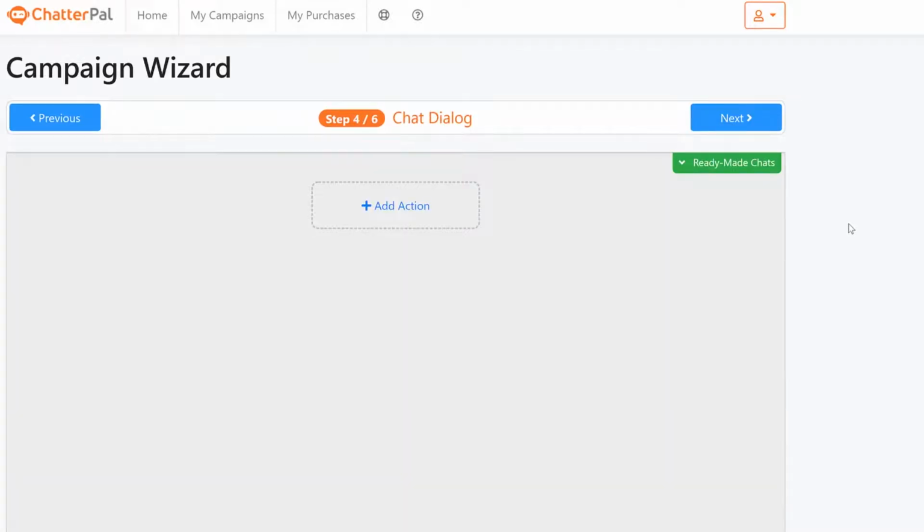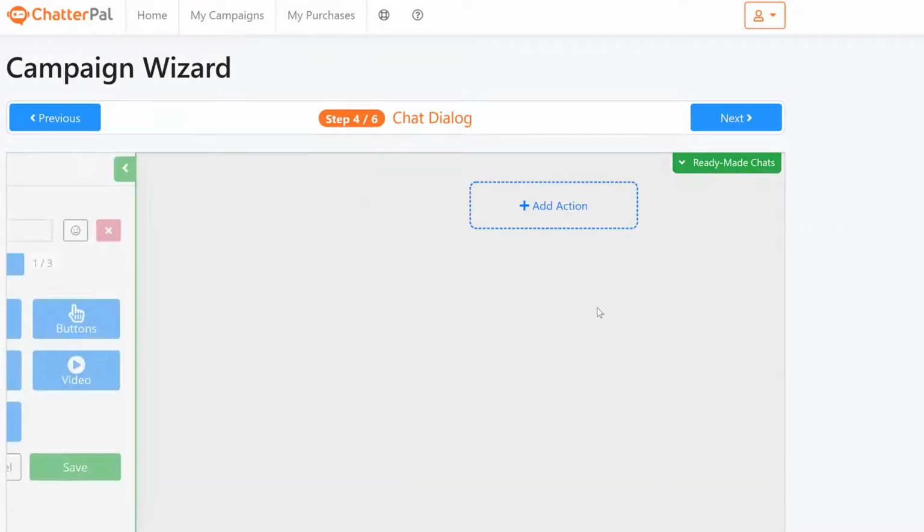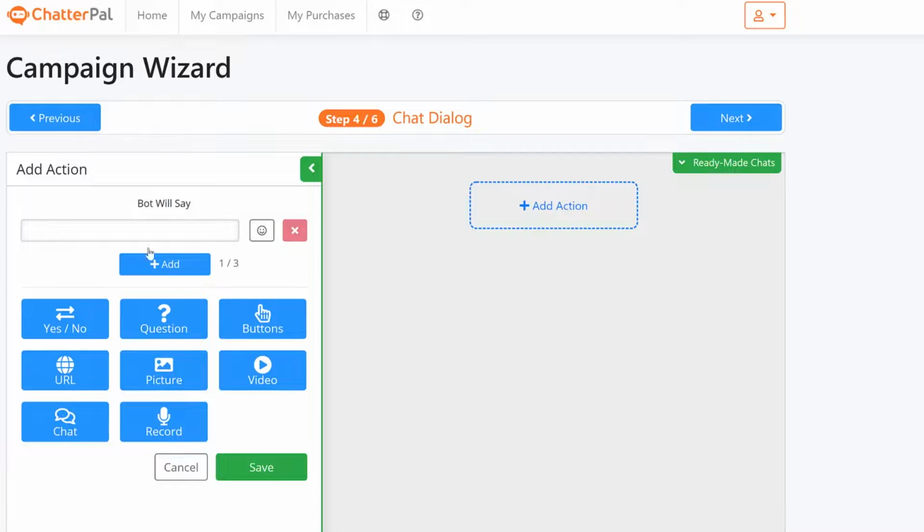If you click next, you can start using the actions. If you click add actions, as you can see, we have a lot of options for an entire chat flow you can create, where you can put your own videos in the chat depending on responses, pictures, questions, yes, no, or a URL where you can send people to a different page in your website or some other website.